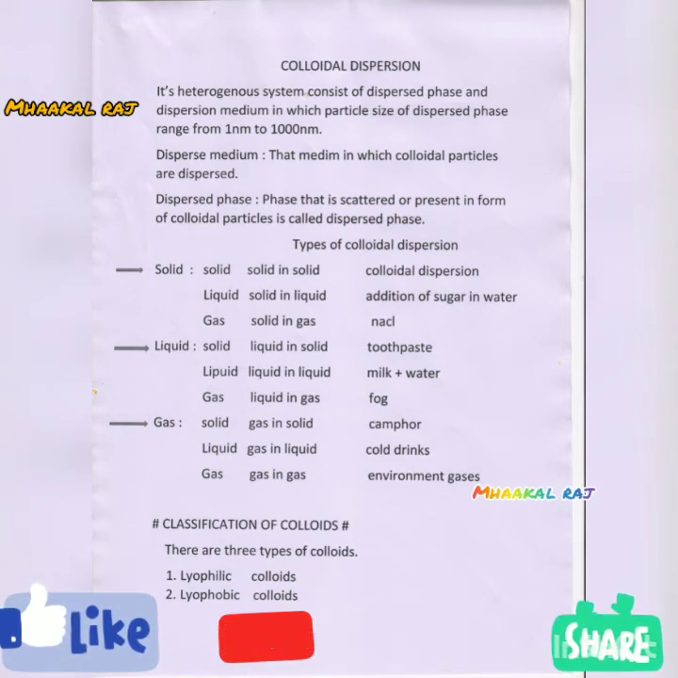Now we will discuss the dispersed medium and dispersed phase. The medium in which colloidal particles are dispersed is called the dispersed medium. And the dispersed phase is that which is scattered or present in the form of colloidal particles. Now we will discuss types of colloidal dispersion.